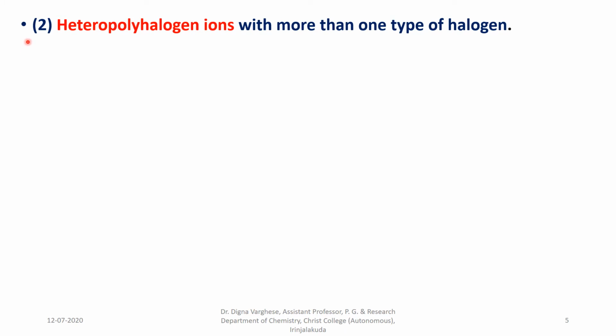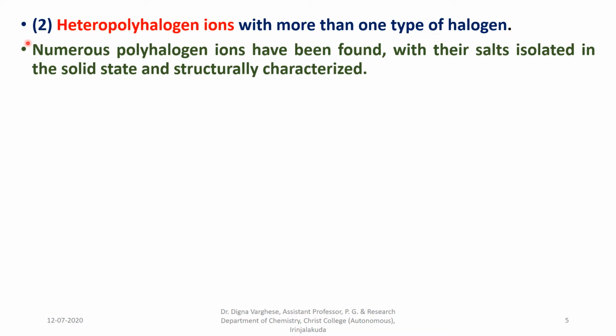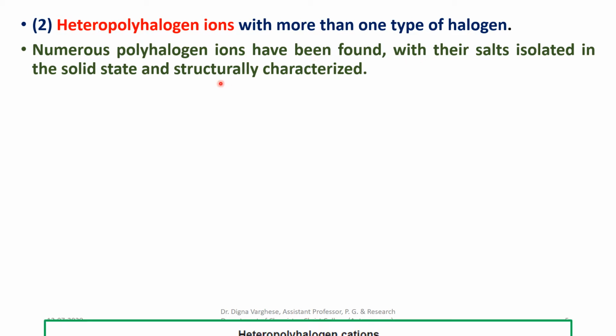Heteropolyhalogen ions are the second category, with more than one type of halogen atom. That means these polyhalides contain more than one different type of halogen atom. In this category, numerous polyhalogen ions have been found with their salts isolated in the solid state and structurally characterized.